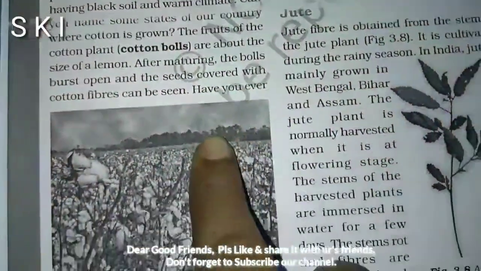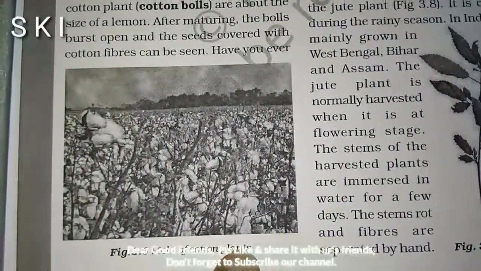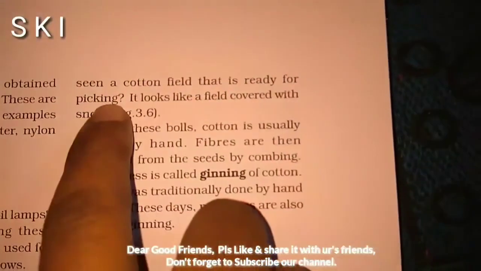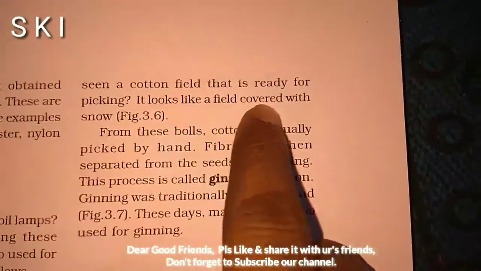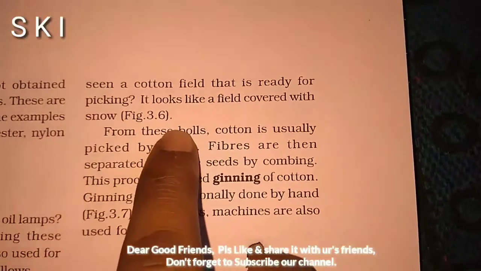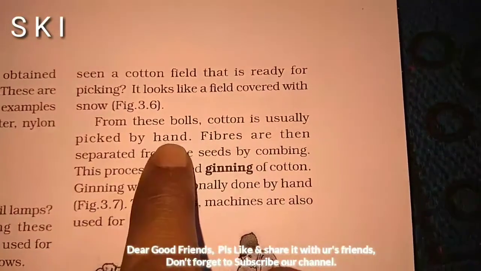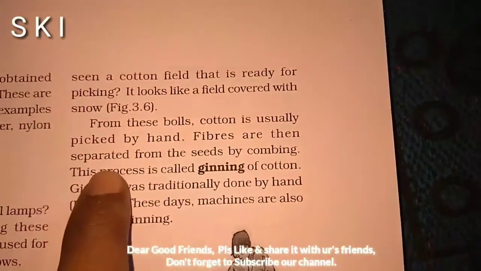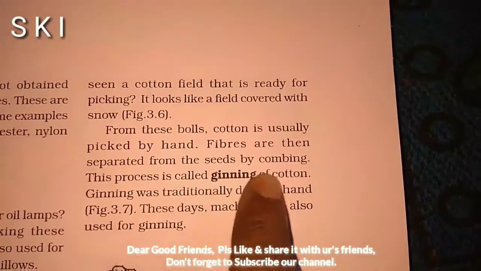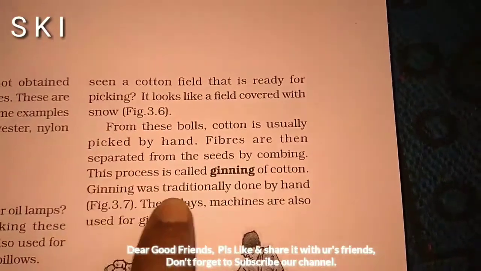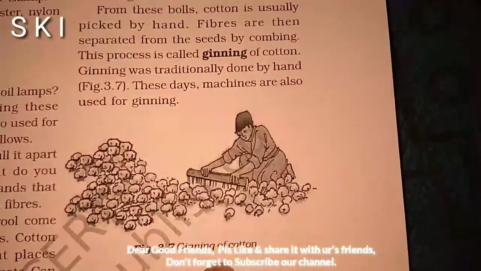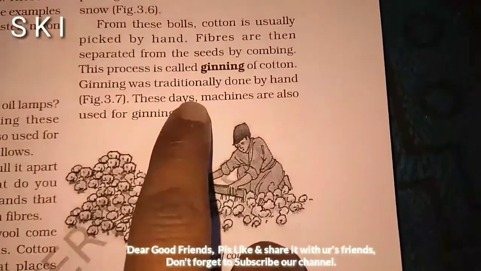Have you ever seen a cotton field that is ready for picking? It looks like a field covered with snow. From these balls, cotton is usually picked by hand. Fibers are then separated from the seeds by combing. This process is called ginning of cotton. Ginning is traditionally done by hand. Figure 3.7, ginning of cotton. These days, machines are also used for ginning.